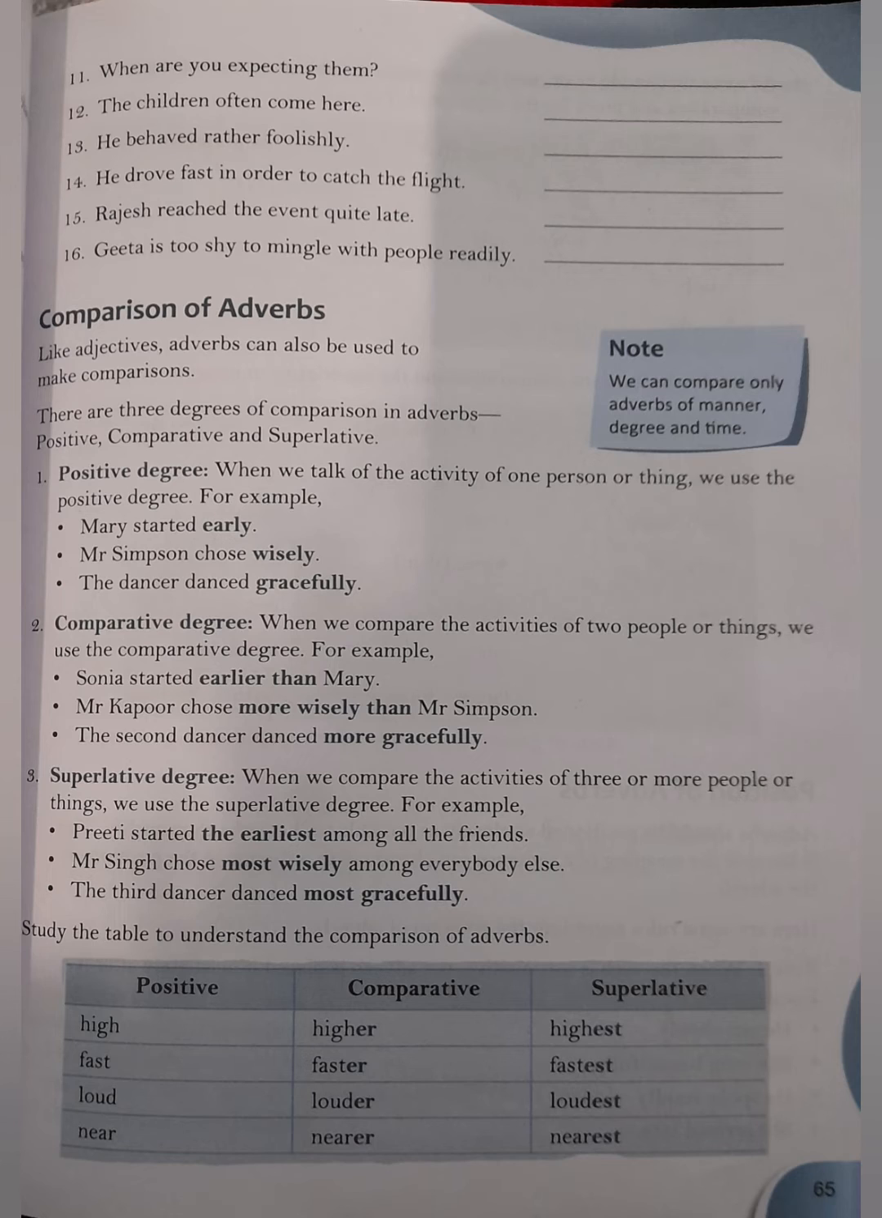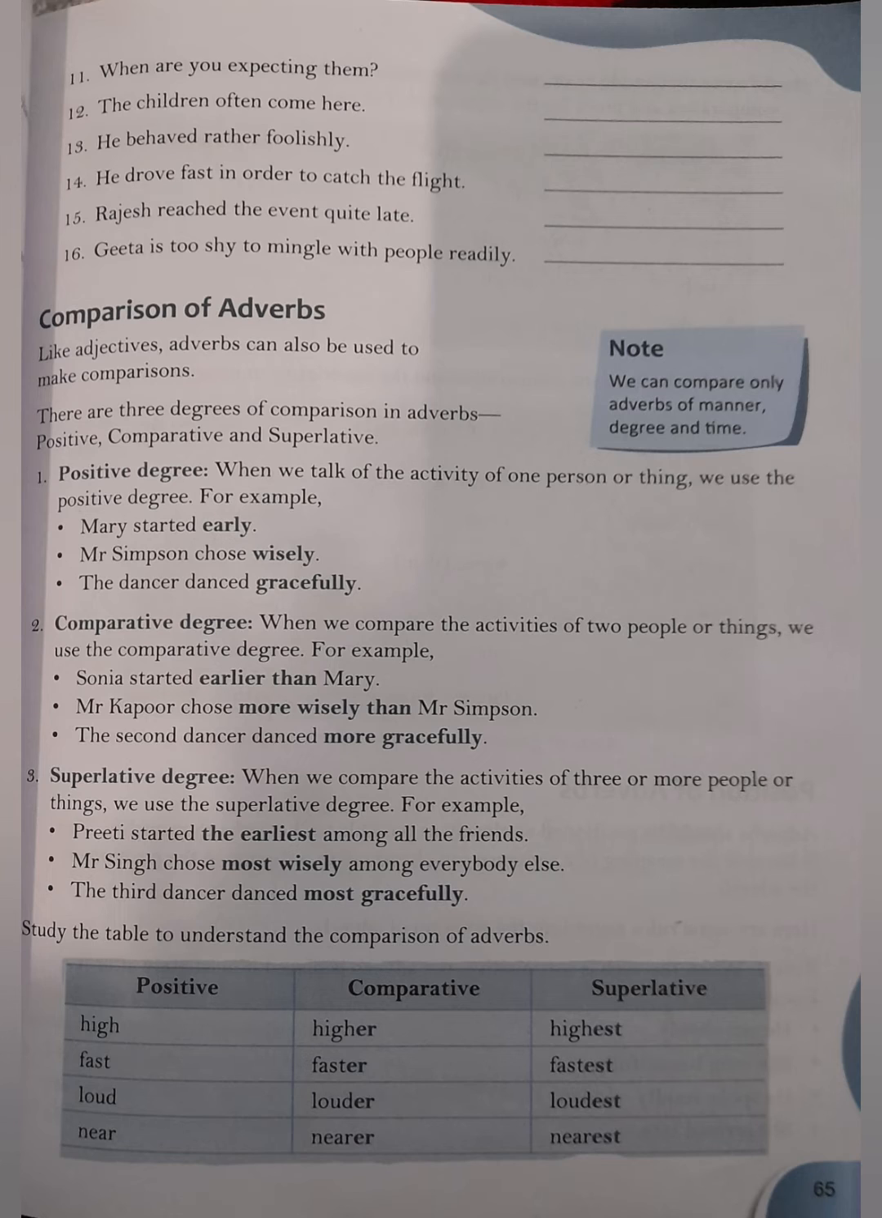Now I'll explain you the comparison of adverbs. Children, there are 3 degrees of comparison. First is positive degree, second is comparative degree, and the third one is superlative degree. Positive degree: when we talk of the activity of one person or thing, we use the positive degree. Like Mary started early. Mr. Simpson closed wisely. The dancer danced gracefully. So we are talking about one person only, so no changes there. Only adverbs are used. So it is positive degree.